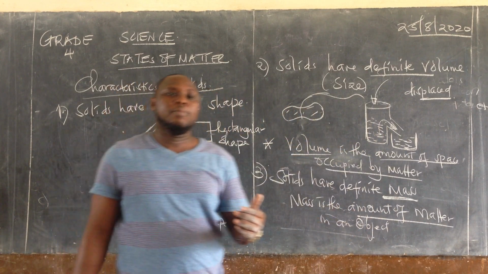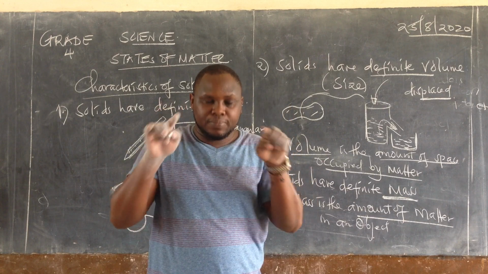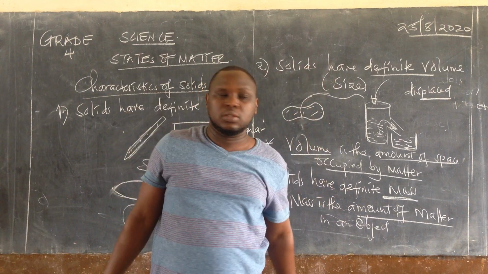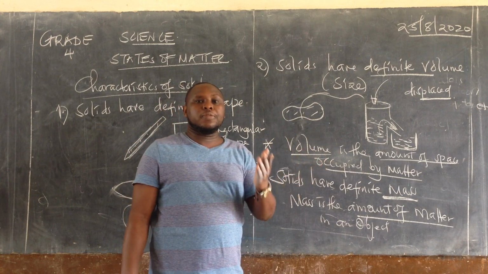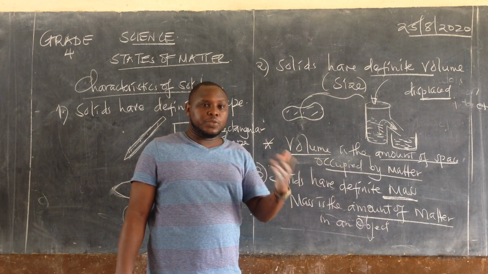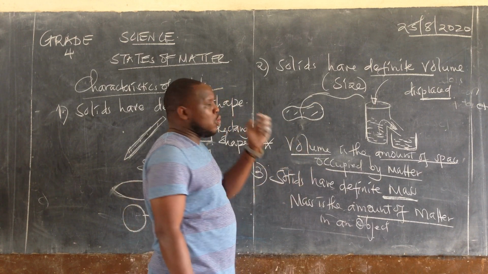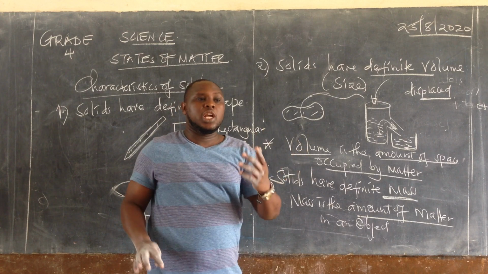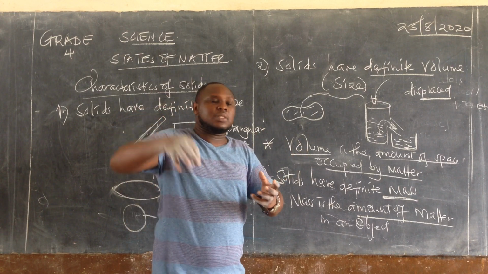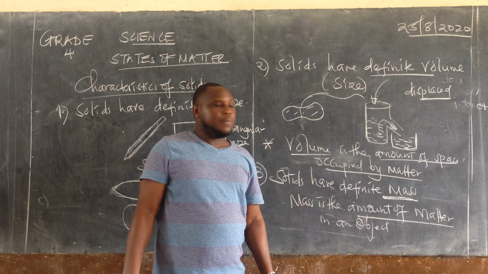That's why you will say, give me 1 kilogram of sugar. That kilogram is the mass of that sugar. Give me 2 kilograms of wheat flour. So the wheat flour, the unga, chapati, that unga is 2 kg. So that 2 kilograms becomes the mass of that particular wheat flour.